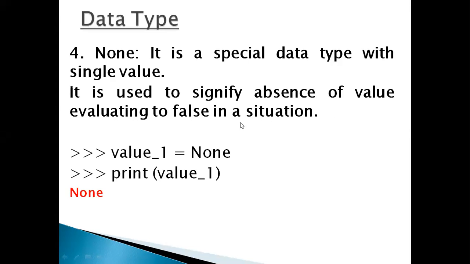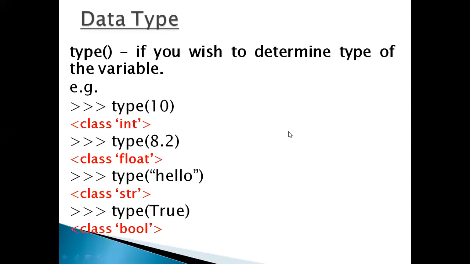If you are declaring a variable and you are not assigning any value to it, you can write None instead of any value, to show the absence of a value. So None is a data type. Print value_1, which is assigned None, so None will be displayed. So these are the data types.